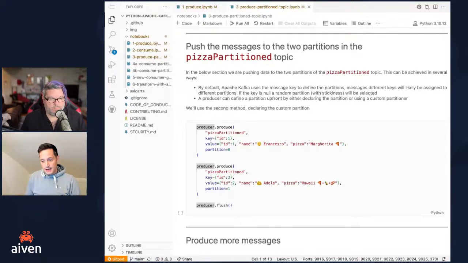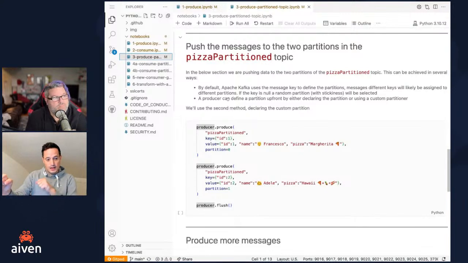On the consumer side, this also allows consumers to read the data in parallel, because if you start two consumers, one will attach to the Chicago partition, the other one will attach to the Milan partition, and they will be able to consume in parallel the events that are coming. It's worth saying that the number of partitions is the limiting factor for the number of parallel or concurrent consumers that you can have. You cannot have more concurrent consumers than partitions.